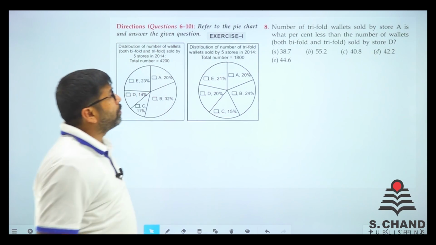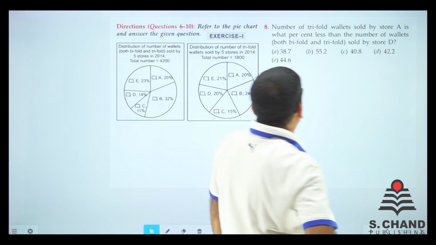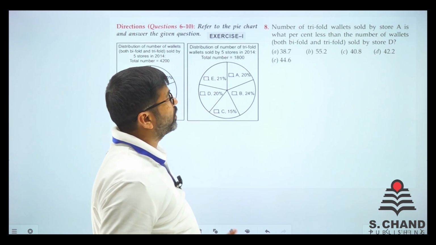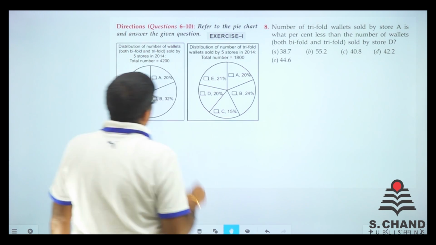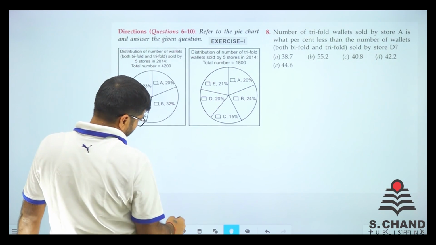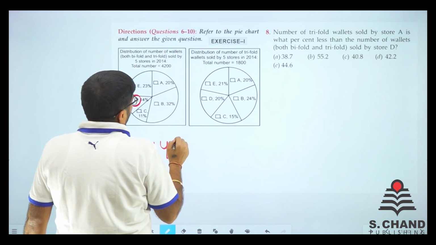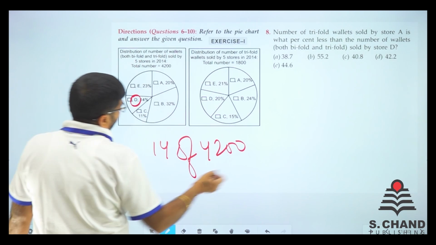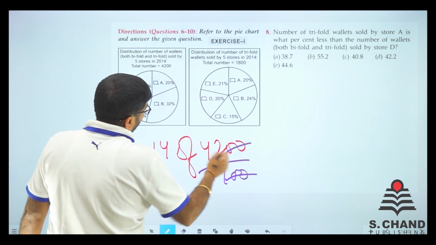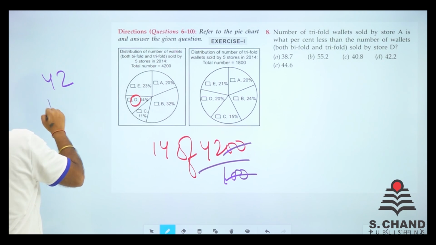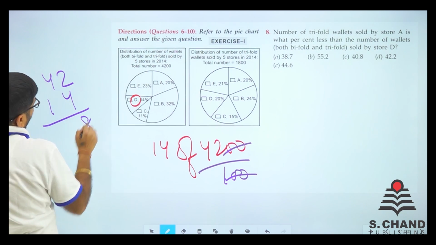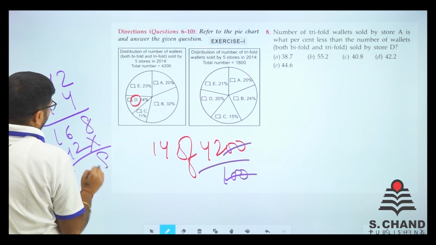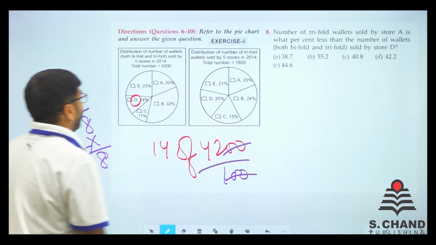It says that the number of trifold wallets sold by store A is what percent less than the number of wallets, both bifold and trifold, sold by store D. So store D is 14%, right? So 14% of 4200. So just do one thing, 42 into 14. 4 2s are 8, 4 4s are 16, and we put 42 here, we got 8, 8, 5. So we got 588 here.